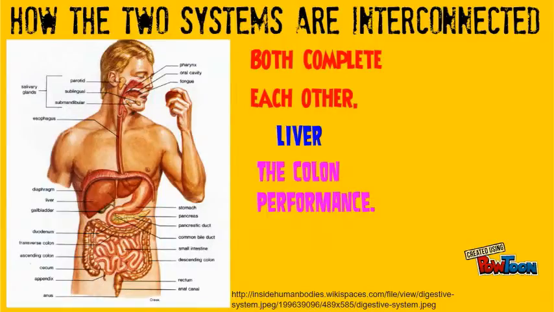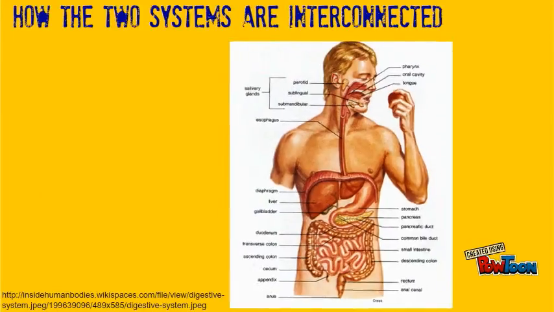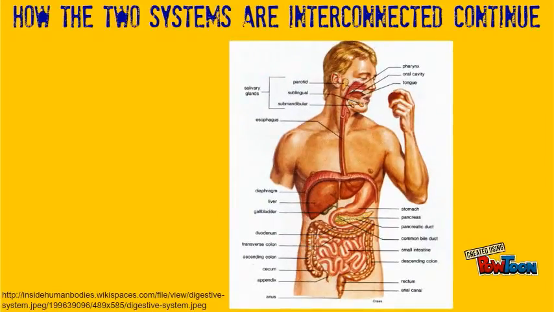There is a good deal of overlap in the interconnected relationship between the digestive system and excretory system. Specifically, the liver plays a role that relates to both systems, as it receives blood from the intestines and filters out post-digestive wastes such as drugs and alcohol before that blood is cycled back into the body.